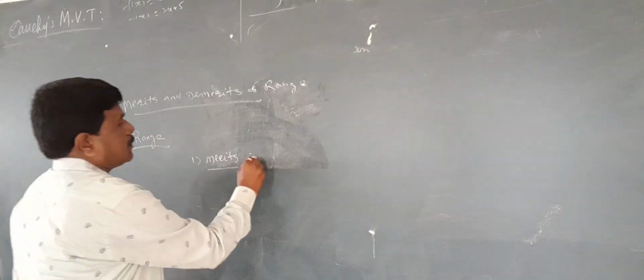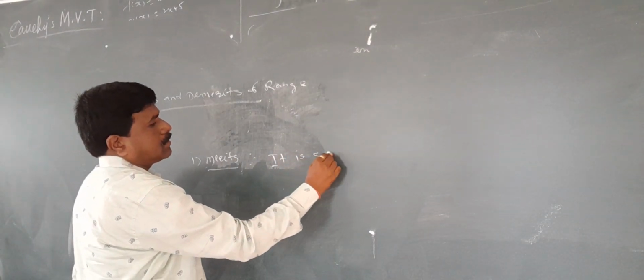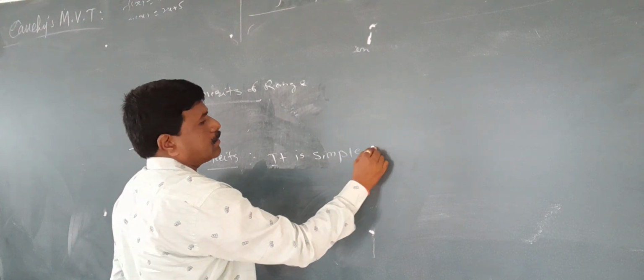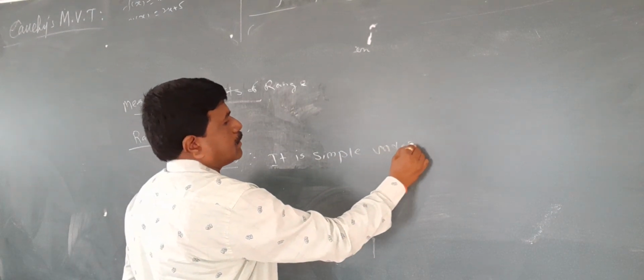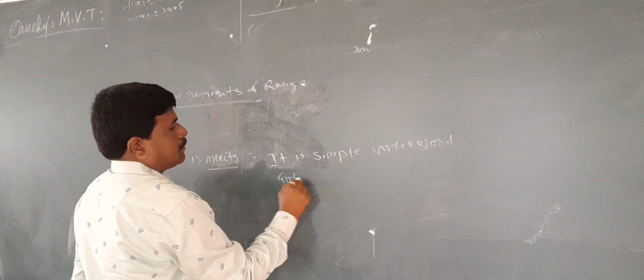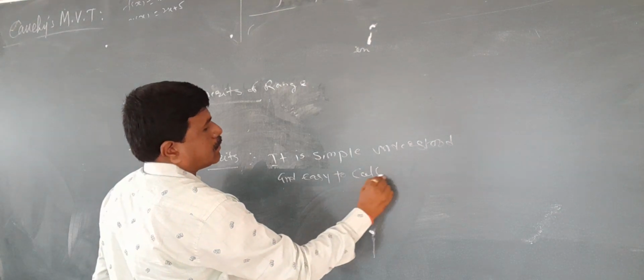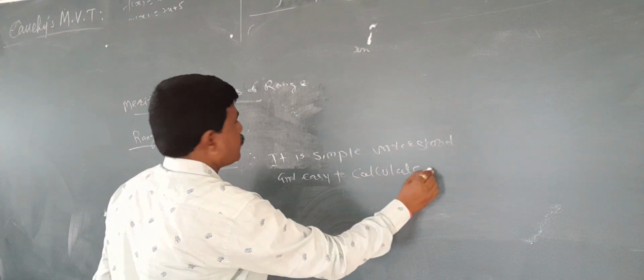There is only one merit. It is simple, understood, and easy to calculate.